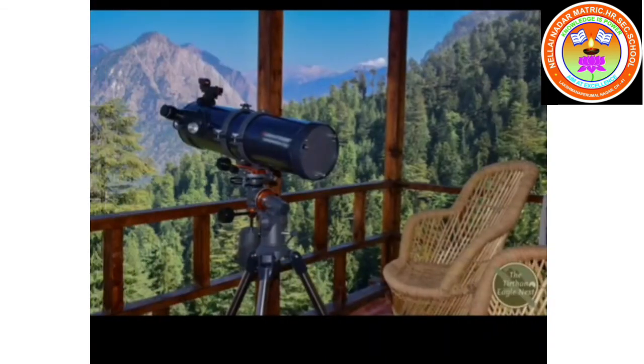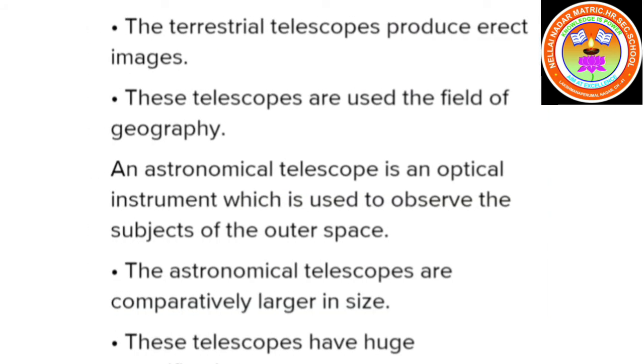Terrestrial telescope. The image in an astronomical telescope is inverted, so it is not suitable for viewing objects on the surface of the earth. Therefore, a terrestrial telescope is used. It provides an erect image. The major difference between astronomical and terrestrial telescope is erecting the final image with respect to the object. So these are the points about the terrestrial telescope. Once again, let me explain about the terrestrial telescope.